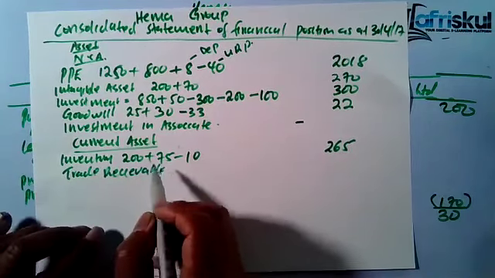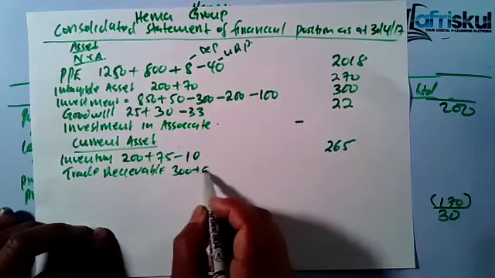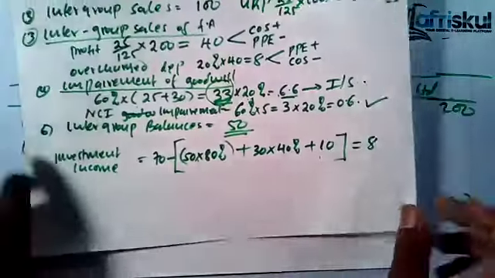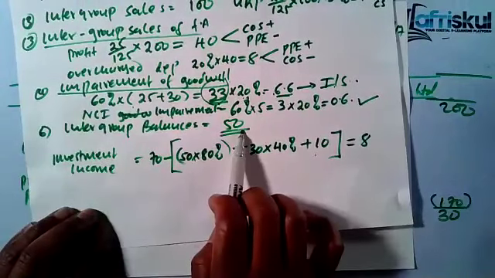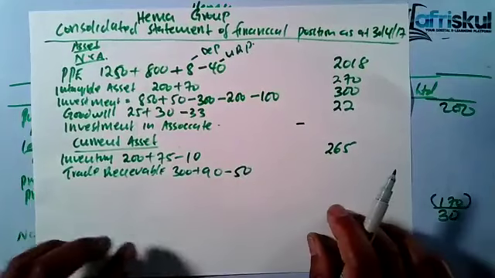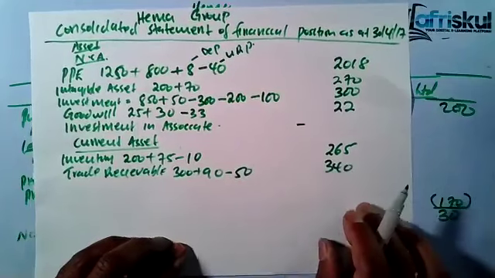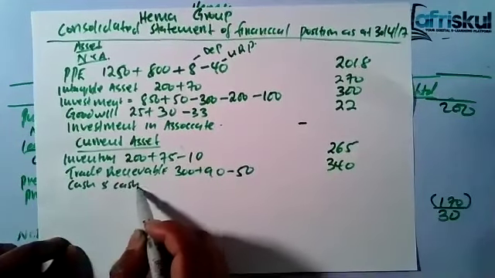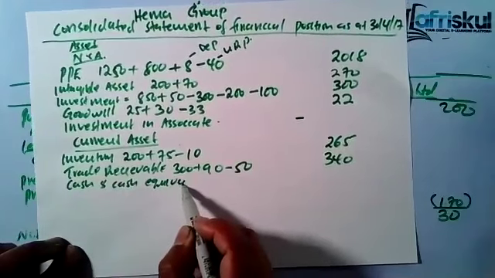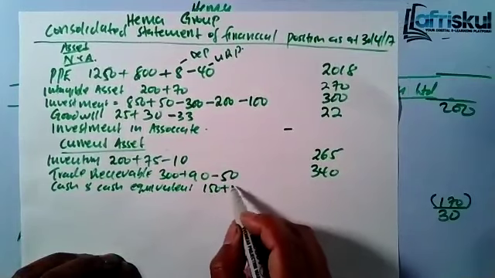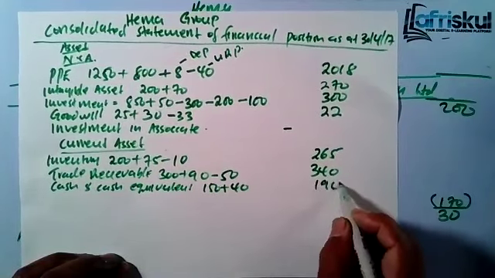Then you also had trade and other receivables. So we had 300 plus 90, but then you eliminate the intergroup balances. The intergroup balances you had computed earlier, it was 50. So eliminate 50. Intergroup balances you eliminate from the receivable and the payable. So we'll have 340. Then we have cash and cash equivalent. For the cash and cash equivalent, it's 150 plus 40, and you'll be having 190.